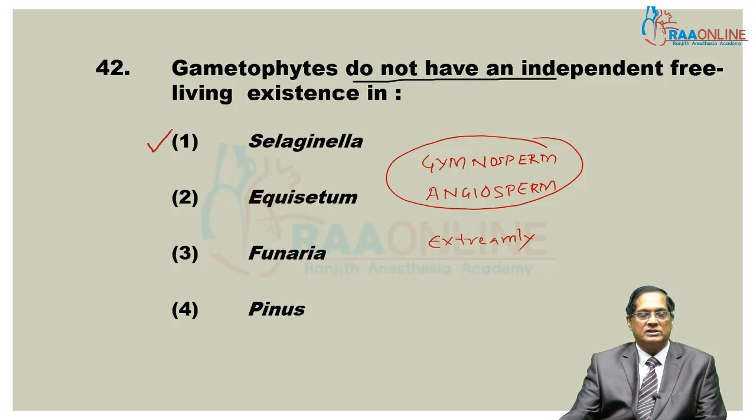So see from this list which one is the member of either of the two. Selaginella is a pteridophyte. It has independent gametophyte as prothallus. Equisetum is a pteridophyte, same as Selaginella. Funaria moss has a well developed gametophyte, highly developed in the plant kingdom, and the reduced gametophyte is produced by the gymnosperm and angiosperm in both cases.